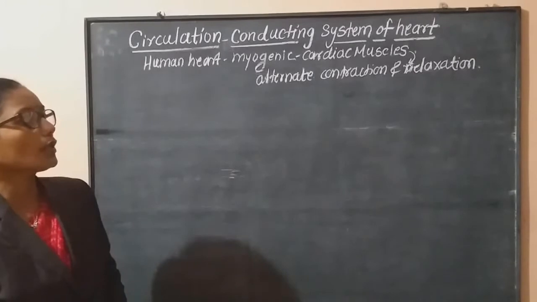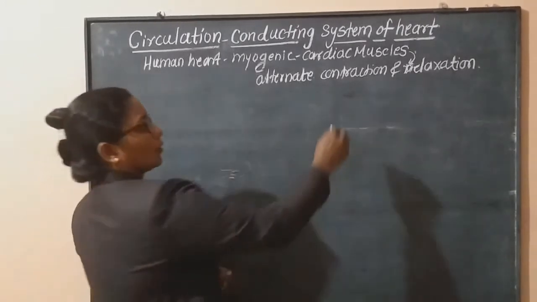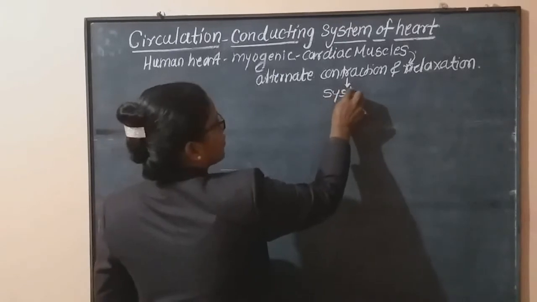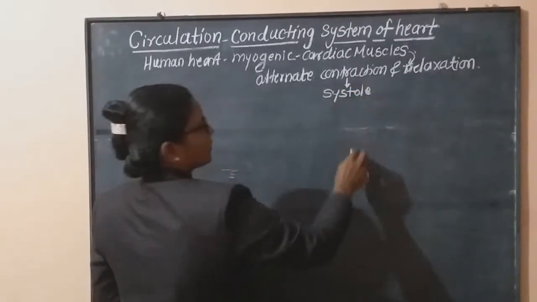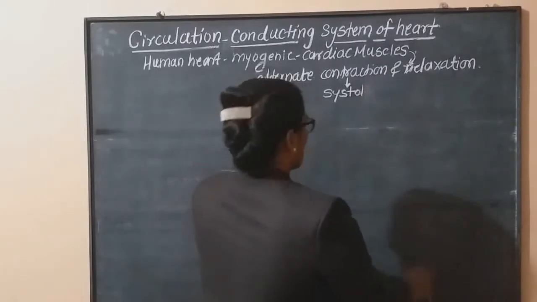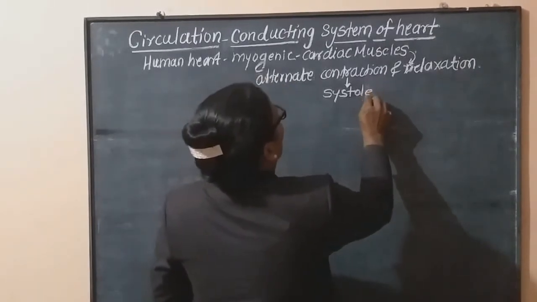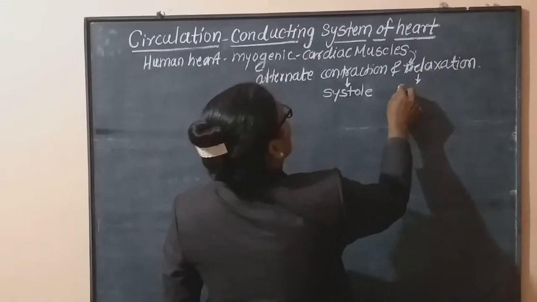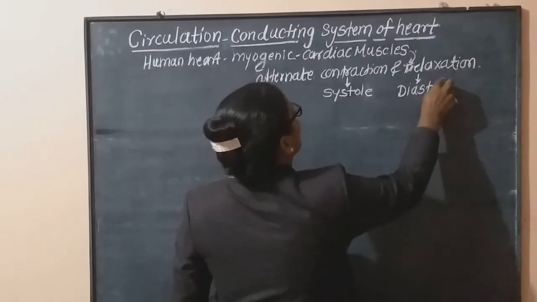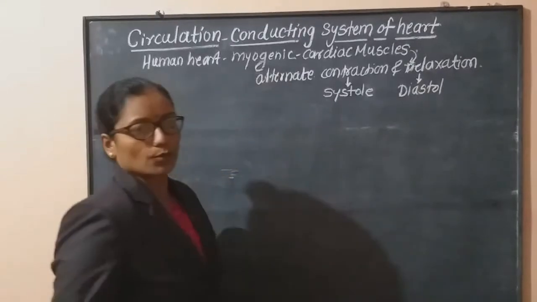It is due to the cardiac muscle. Now this contraction is called systole. What is meant by systole? Systole is contraction, and relaxation is called diastole. What is called diastole?